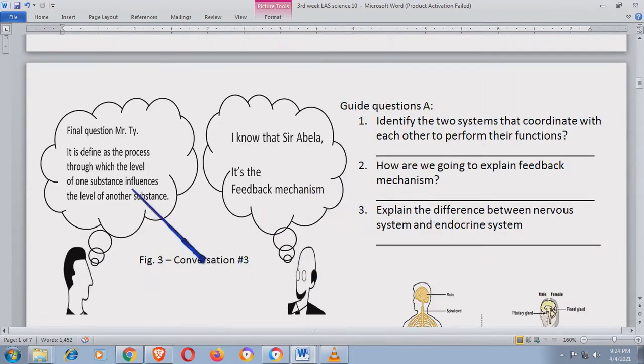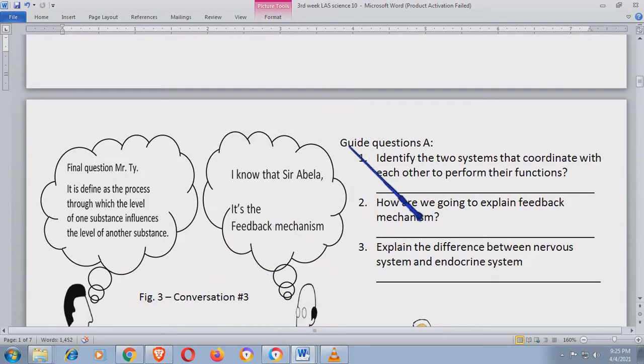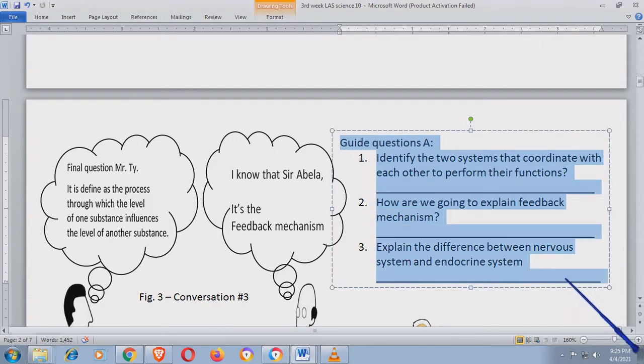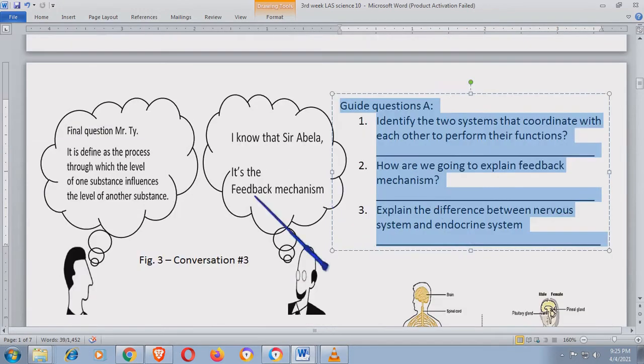Conversation number 3. Final question, Mr. T. It is defined as the process through which the level of one substance influence the level of another substance. Sasagot naman si Mr. T. I know that, Sir Avila, it's the feedback mechanism. Now, from these three, conversation 1, conversation 2, and conversation 3, you will be answering a guide question. So, tingin ko, kayang-kaya nyo itong sagutan because you are just going to refer on figure 1, figure 2, and figure 3 or the conversation.